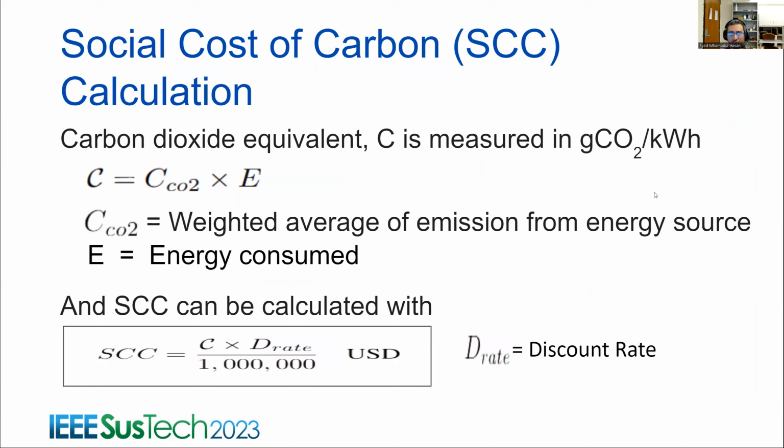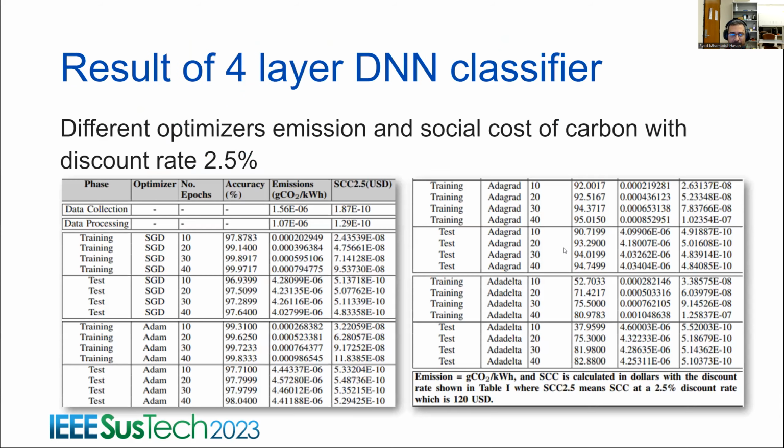So how do we calculate the social cost of carbon? We calculate the social cost of carbon in gram equivalent through this equation, where we multiply the weighted average of emission of carbon dioxide sources by the energy, which is the total overall emission in gram carbon equivalent or kilowatt hour. But we need to convert it to social cost of carbon. According to the definition, the social cost of carbon needs to be in tons. So we convert gram emission to tons, and then we multiply with the discount rate. We take only the discount rate of 2.5%, which is roughly equivalent to $120.